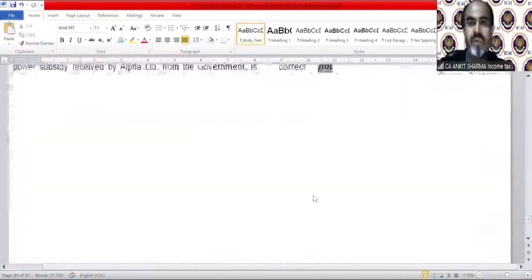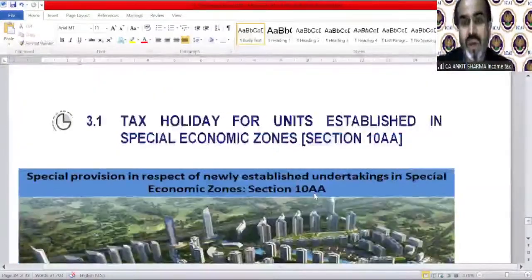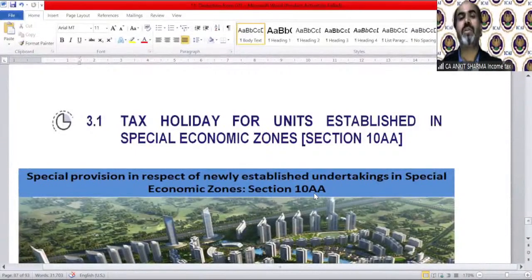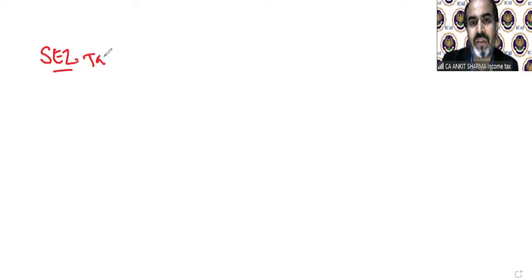So we are moving to our section 10AA, of course. Tax holiday for units established in special economic zone under section 10AA. What happens? Let me tell you the concept of SEZ. What is the SEZ? What is FTZ, etc.? It's a very interesting thing. You should know what is the meaning of that. Technically, we can say that SEZs are kind of a tax holiday place.